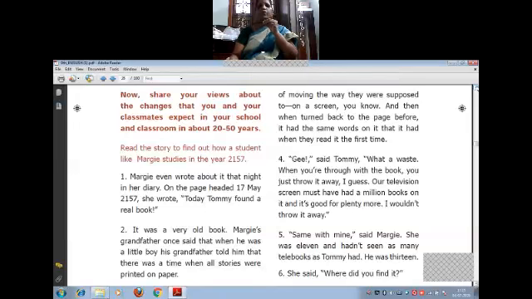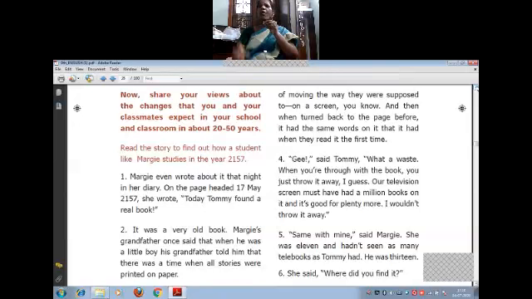It was a very old book. Maggie's grandfather once said that when he was a little boy, his grandfather told him that there was a time when all stories were printed on paper. So in 2157, this real book, what you're having in your hand, will be a speech. They will not have only one or two books available. All will be in their tab or lab or laptop, or even a new instrument what they are going to invent in the later years.